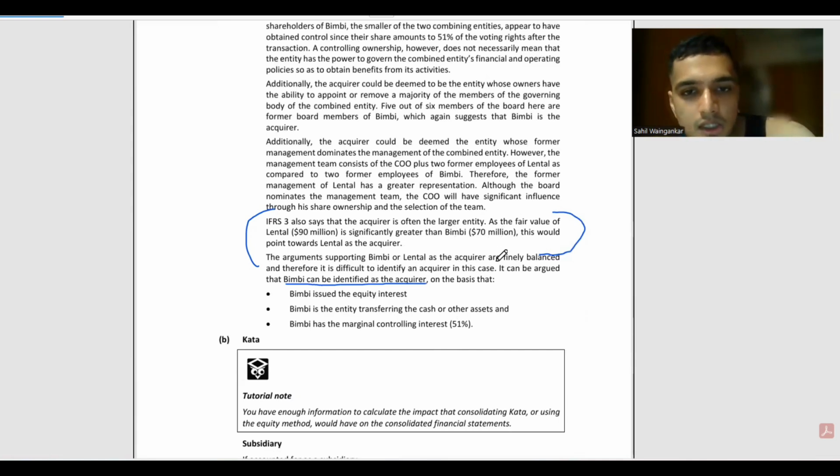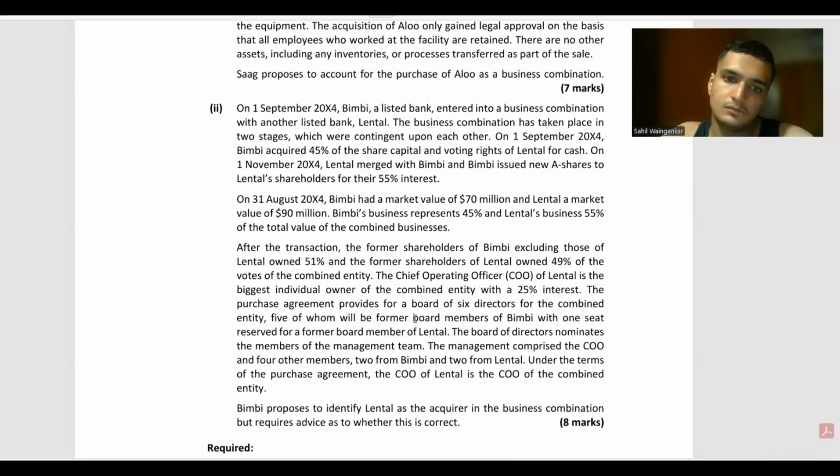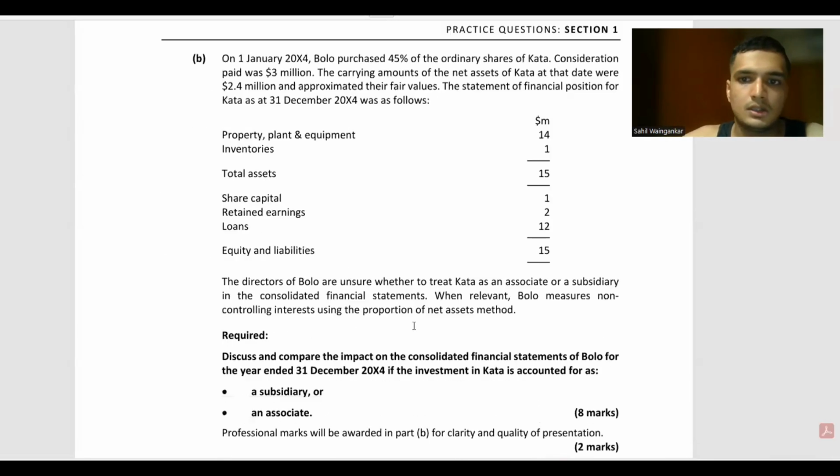This is because Bimbi issued its equity interest. Bimbi is the entity transferring the cash or other assets, and Bimbi has the marginal controlling interest, which is 51%. ऐसा इन्होंने बोला हुआ। ठीक है, नेक्स्ट क्वेश्चन पे जाते हैं.